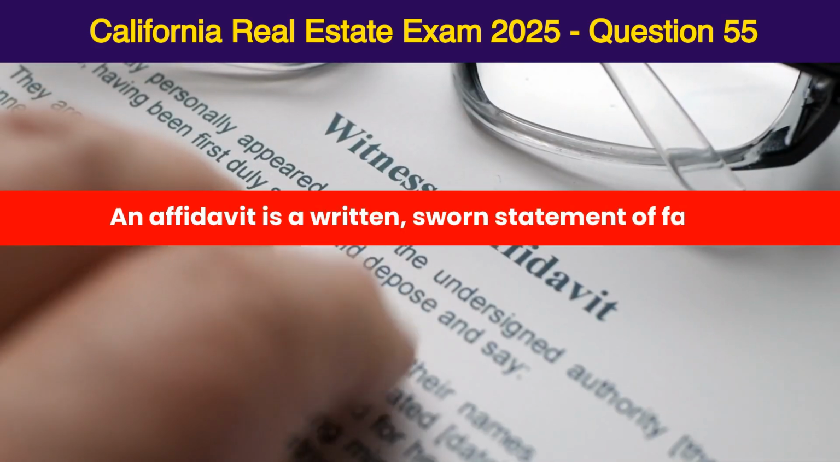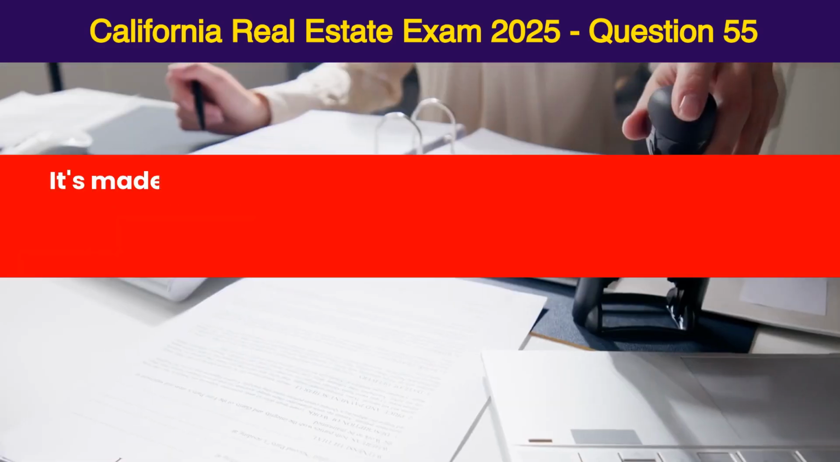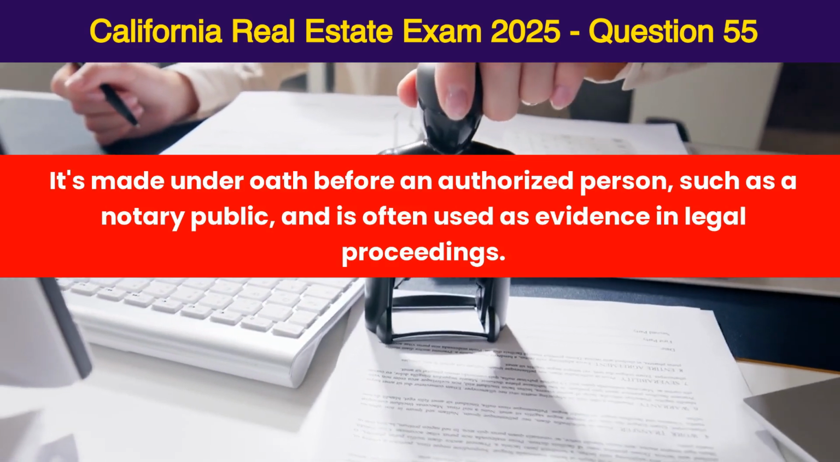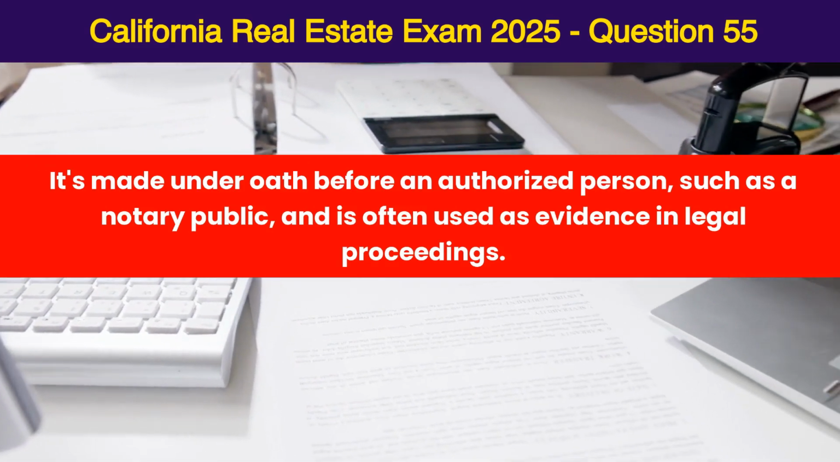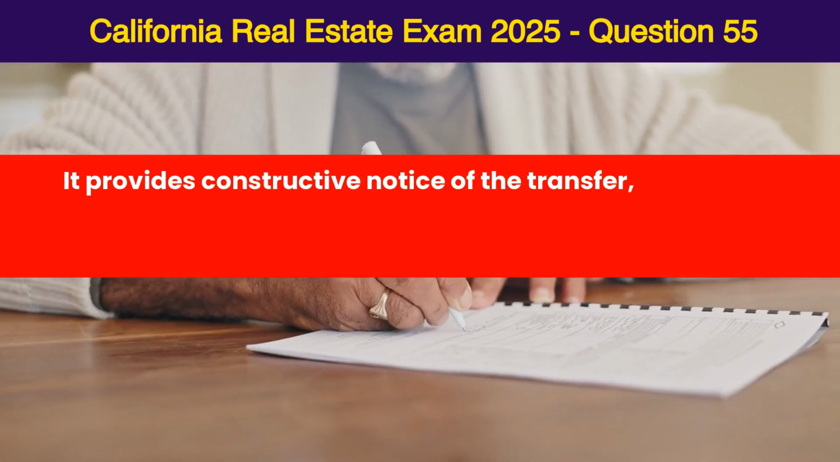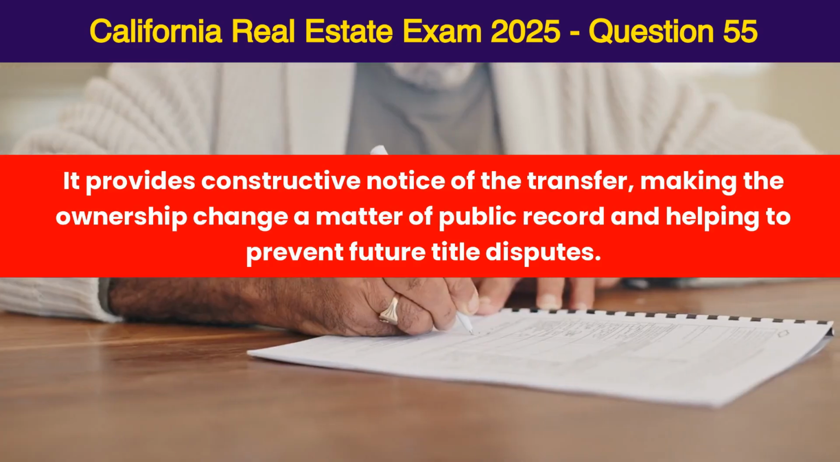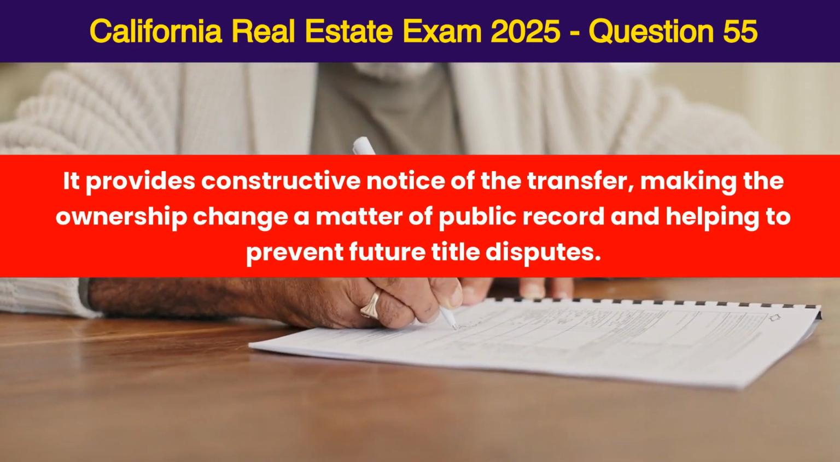An affidavit is a written sworn statement of facts. It's made under oath before an authorized person, such as a notary public, and is often used as evidence in legal proceedings. It provides constructive notice of the transfer, making the ownership change a matter of public record and helping to prevent future title disputes.